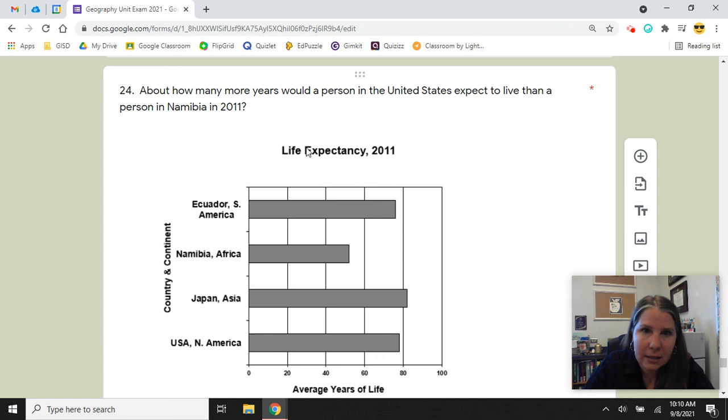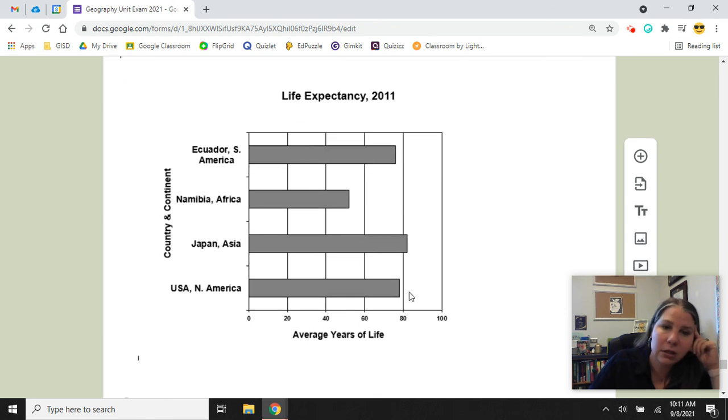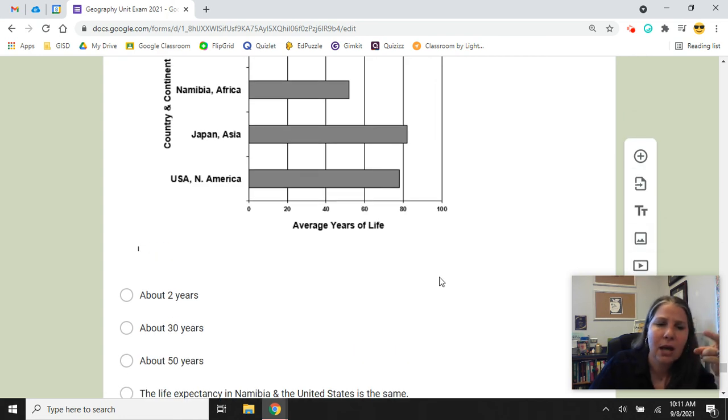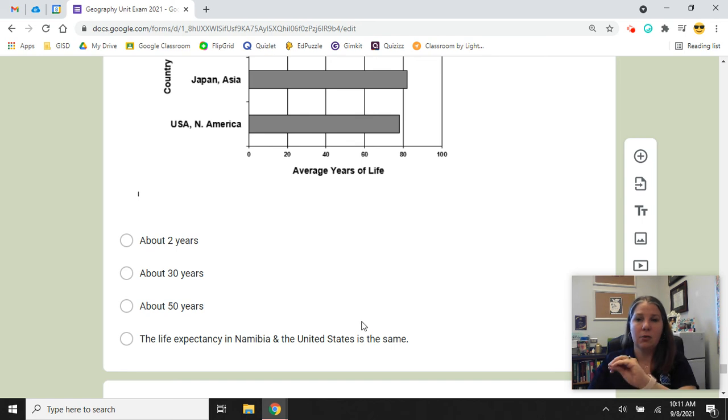Number 24, we need to read this chart about life expectancy, which means about how long a person would live on average in each of these different places. About how many more years would a person in the United States expect to live than a person in Namibia? In order to attack this chart, I would look to see about how long a person lives in the United States and about how long a person lives in Namibia, and then I do a little bit of subtraction in my head. Is that about 2 years, about 30 years, about 50 years, or the life expectancy in Namibia and the United States is the same?